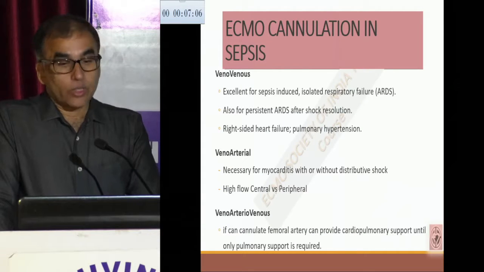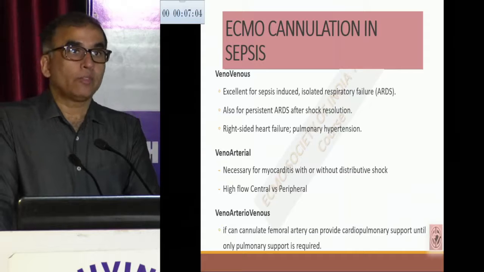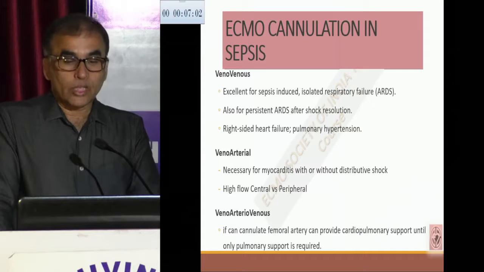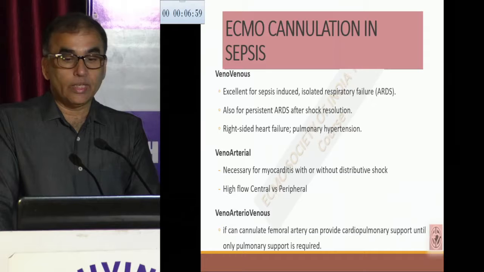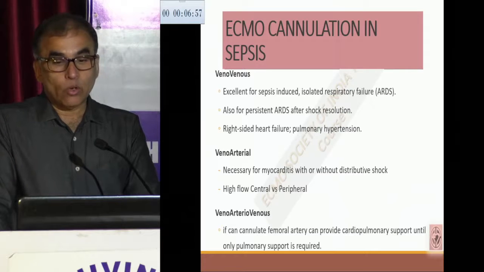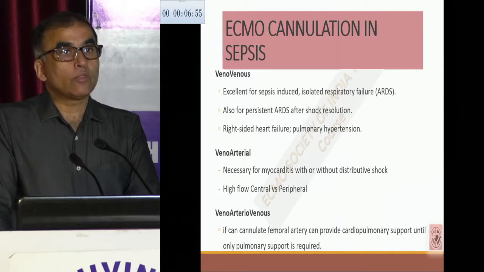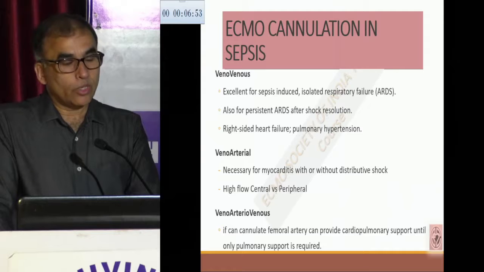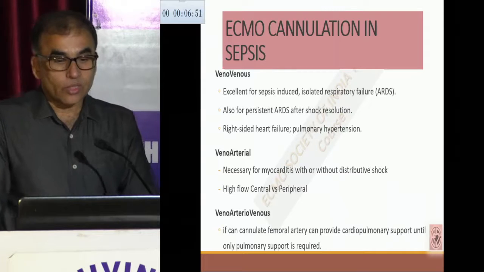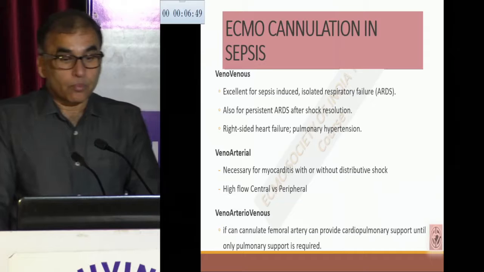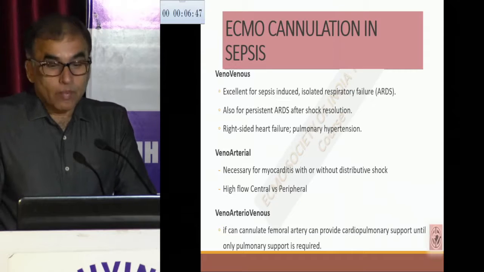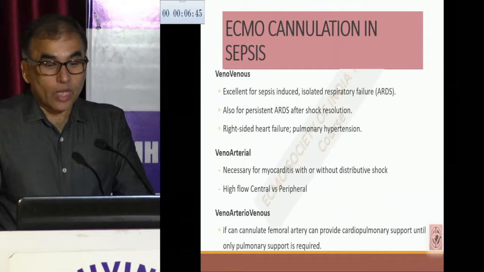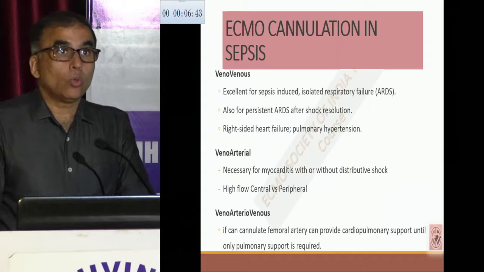How do we do the cannulation? No issues if we have ARDS related to sepsis: veno-venous is excellent, because we are maintaining oxygenation. And as soon as the oxygenation improves, hemodynamics itself starts improving. If the patient is having myocarditis, then veno-arterial ECMO. But the issue is how much flow is required.